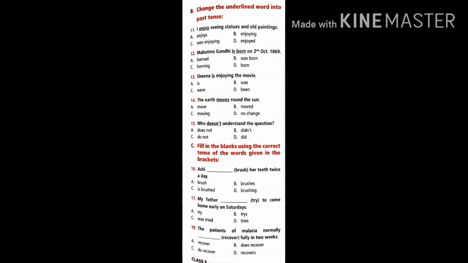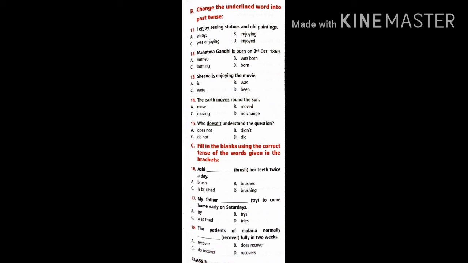For is, am, are, we want to change them into was and were. Do and does will change into did. So basing on this, you want to change the given word into past form. Check the options, then it will be easy for you to write the correct answer. Now let us move to the third bit. Fill in the blanks using the correct tense of the words given in the brackets.